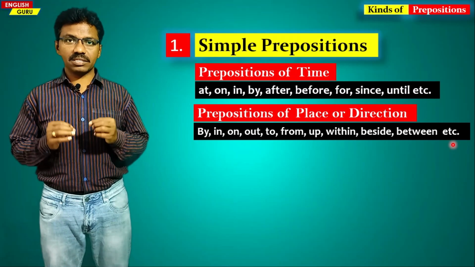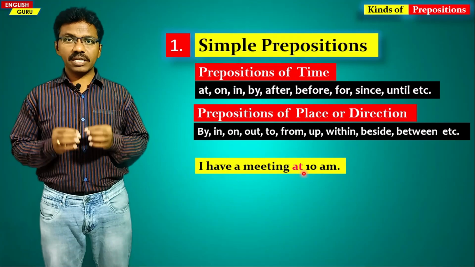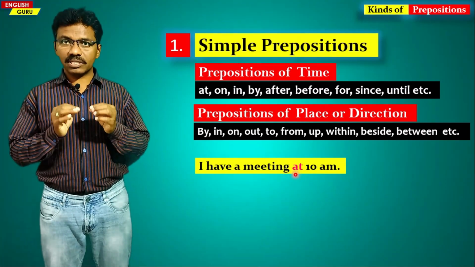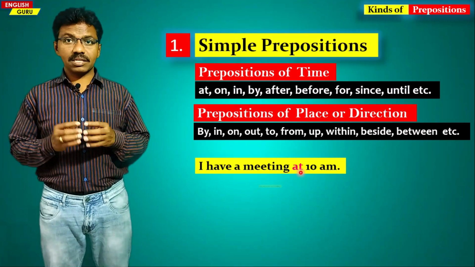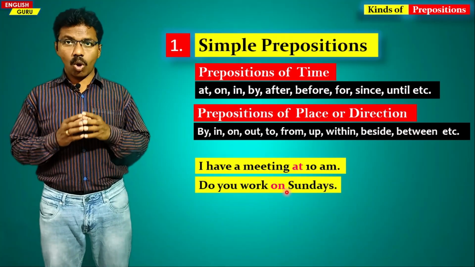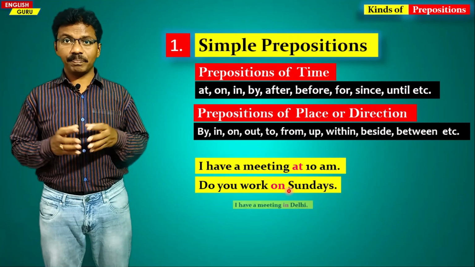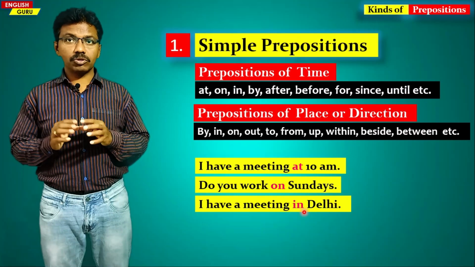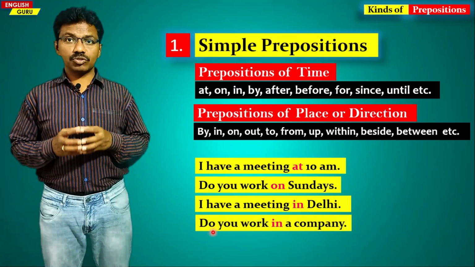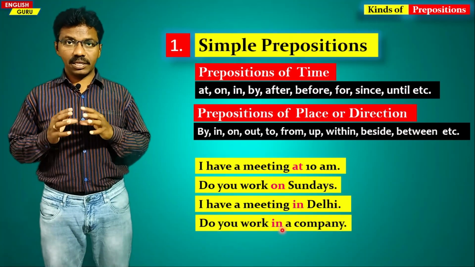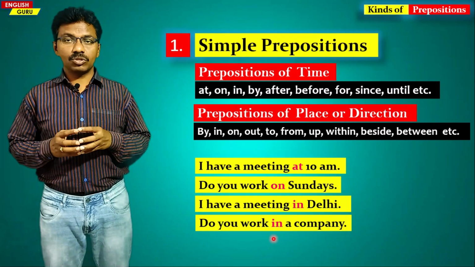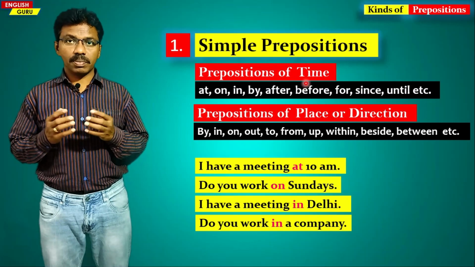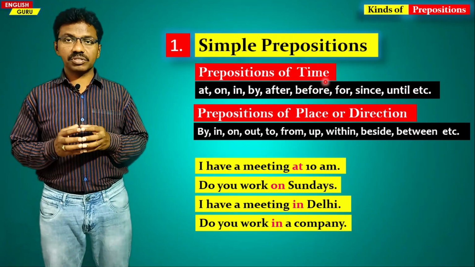If you see them in a sentence, I have a meeting at 10 a.m. At here is talking about the time of the meeting. In the next sentence, do you work on Sundays? On, again, it's a time. In the next sentence, I have a meeting in Delhi. In is talking about the place, Delhi. In the next sentence, do you work in a company? In, company, place. So these simple prepositions talk about place, time, direction, etc.